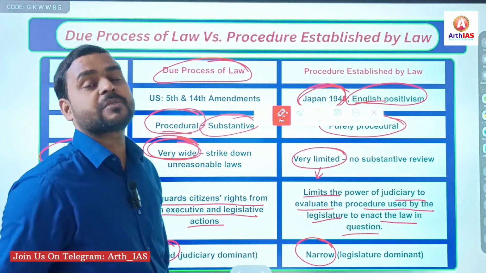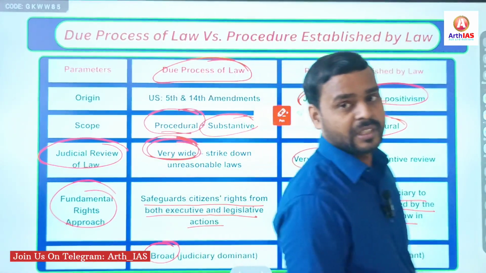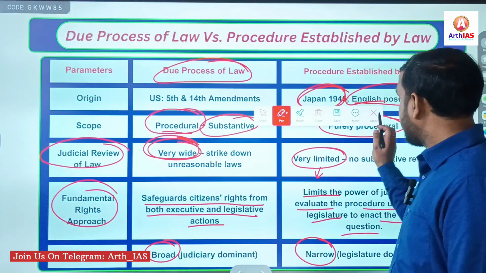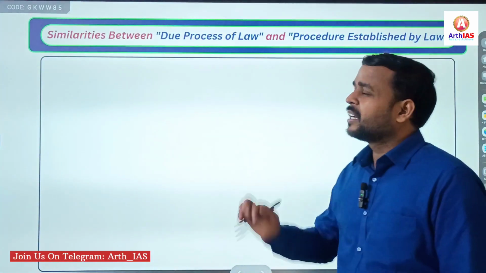Here, procedure established by law, it is very narrow. Now, certain similarities.